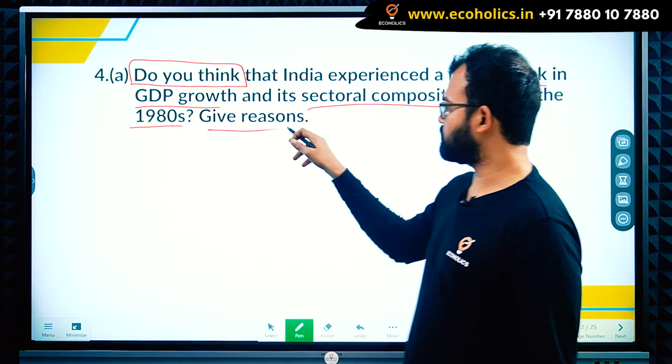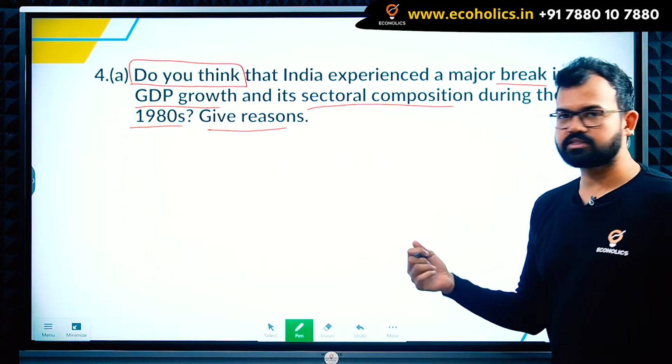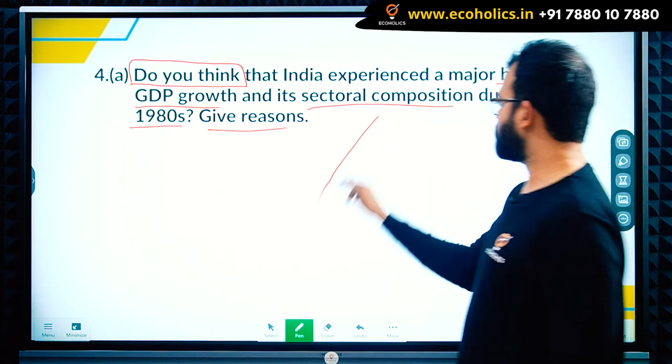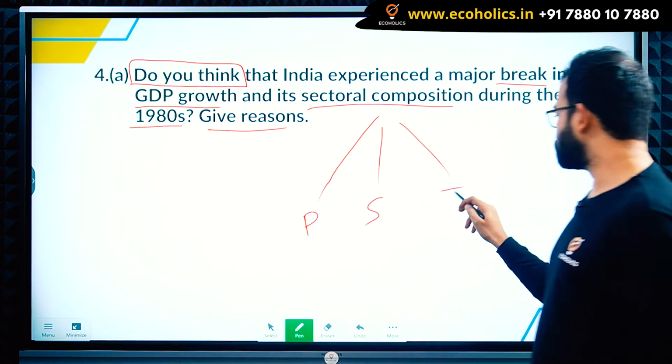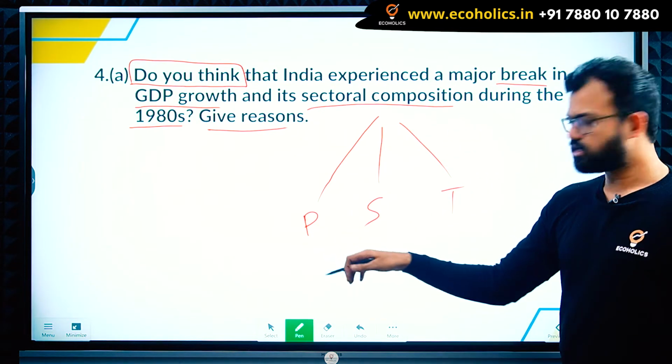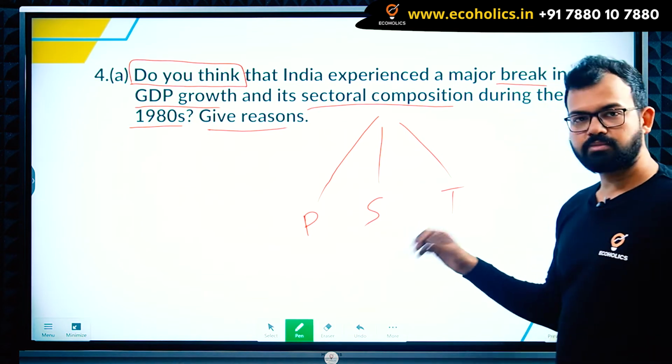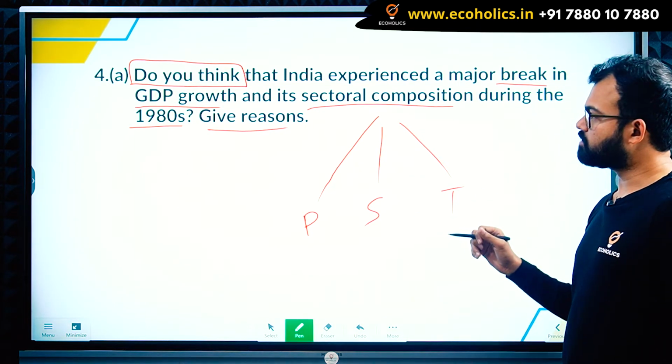Here you have to give the reason. In simple terms, what are these sectoral compositions? Primary sector, secondary and tertiary. It means agriculture related; then the secondary is industry and manufacturing, and tertiary is service sector related.